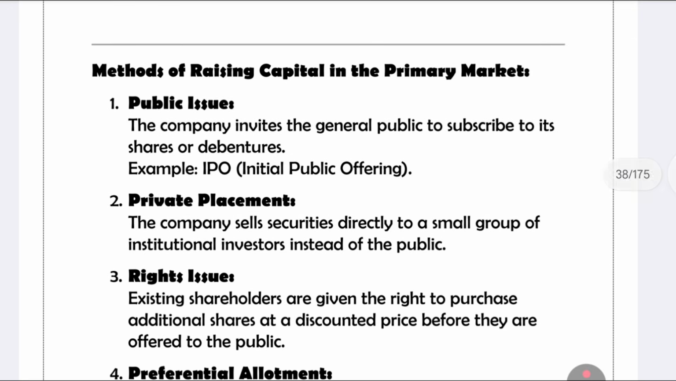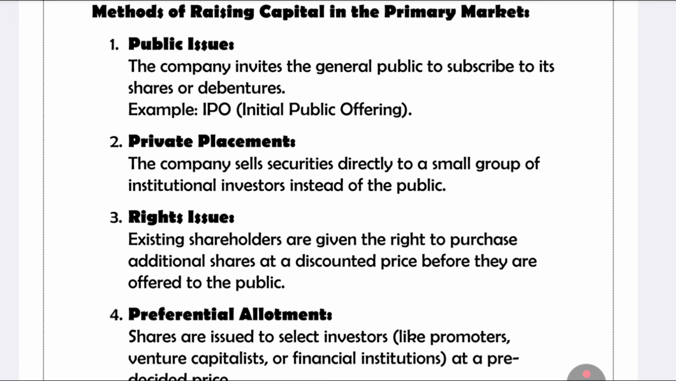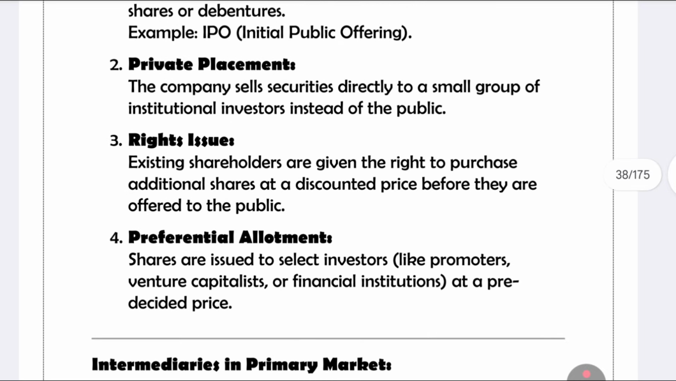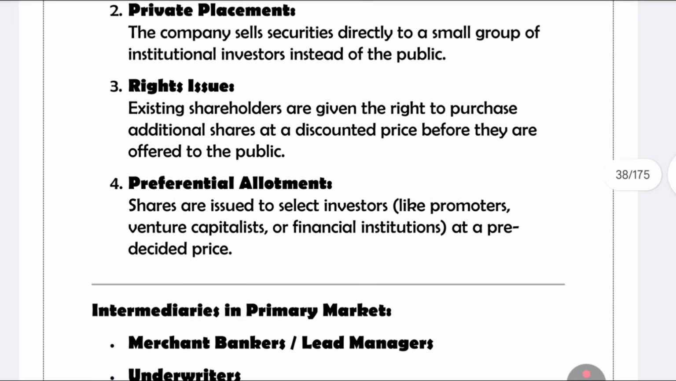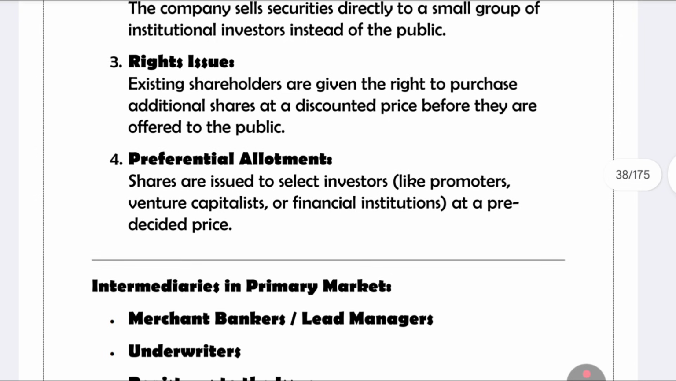What are the methods of raising capital in primary markets? First, public issue, like IPO, initial public offering. This is the best example. Next, private placement, where a small group of investors takes it instead of the public. Then rights issue, where shareholders have the right to purchase additional shares offered to them. Next, preferential allotment, which is for promoters or venture capitalists and the like.